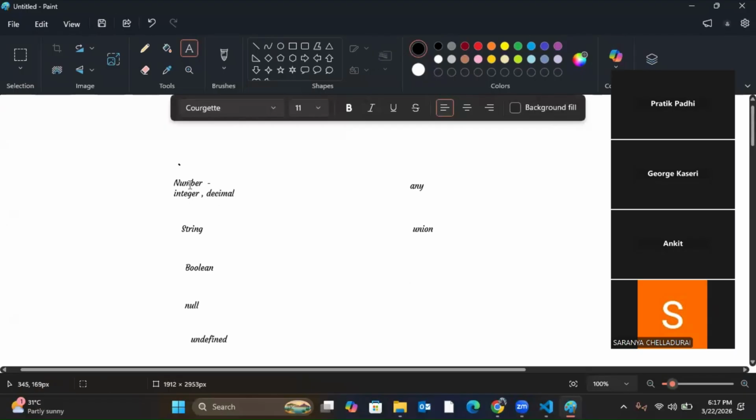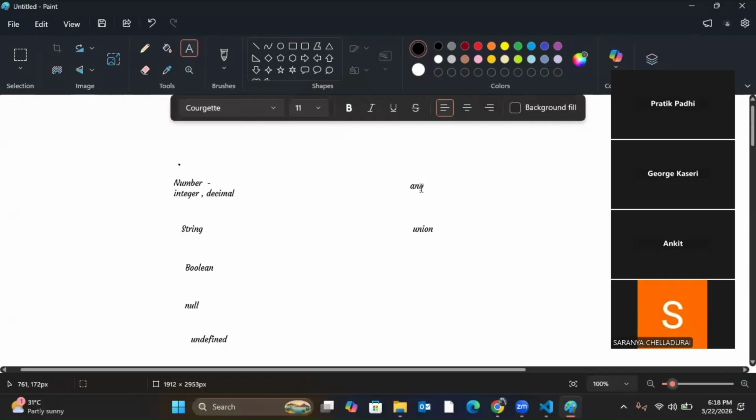Now, all these are present in TypeScript. All these seven primitive data types are present in TypeScript. But only the ones on the left-hand side are present in JavaScript. These two are an addition in TypeScript.